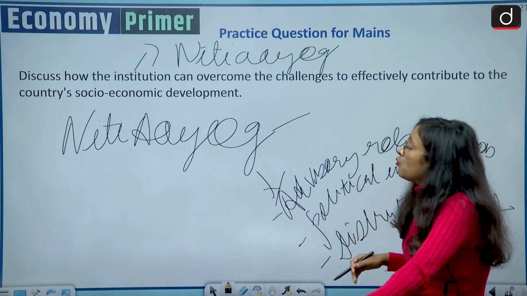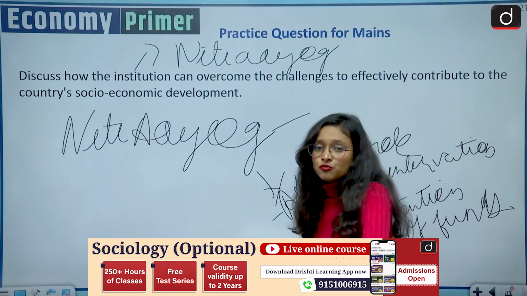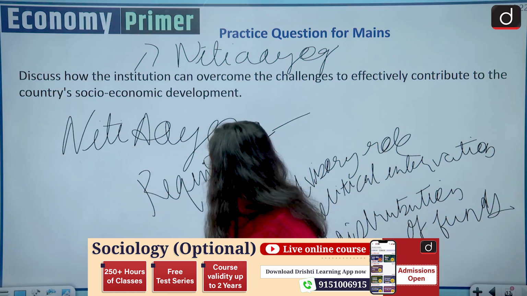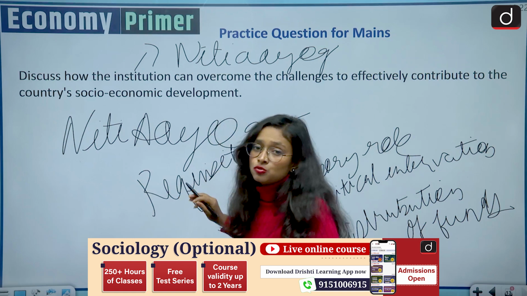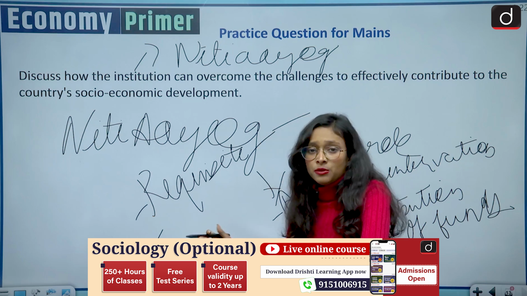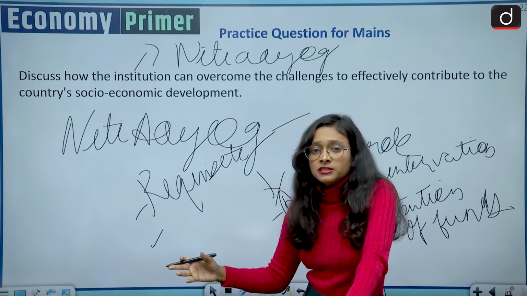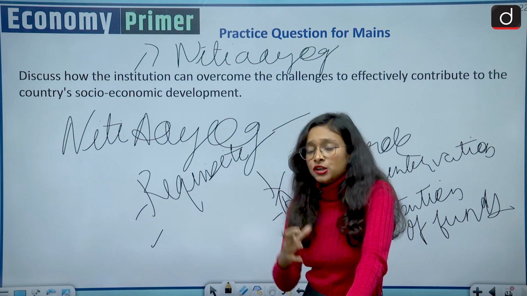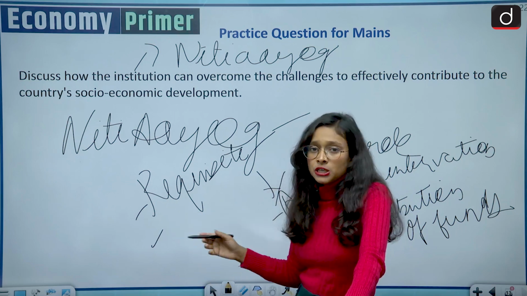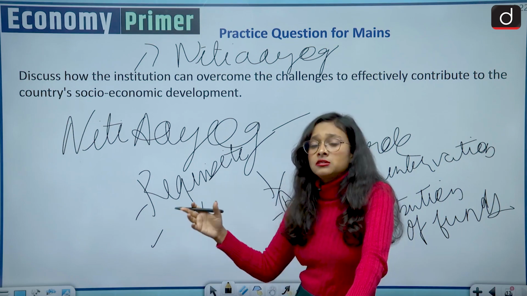Then coming to what the way forward should be in order to achieve socio-economic development through NITI Aayog. First we have to give requisite powers to NITI Aayog, so that its role is not limited to the advisory. Then it should have a legal mandate, so that it can tell anybody that if you are not meeting the target, then this is a punishable offense, and you may have to face punishment by the central government. So legal enforcement is very much needed.